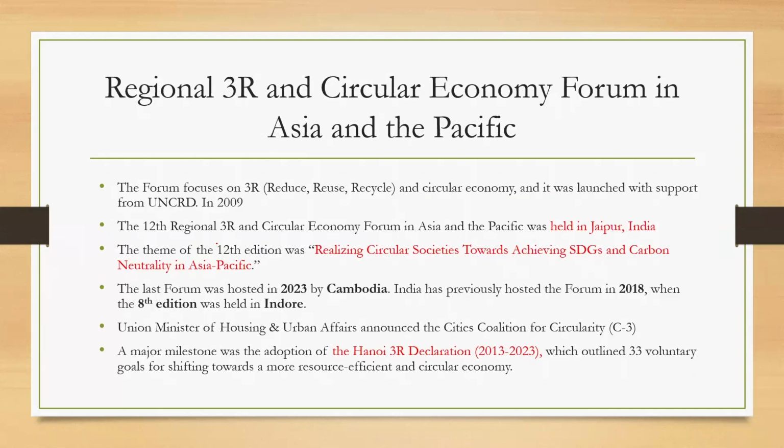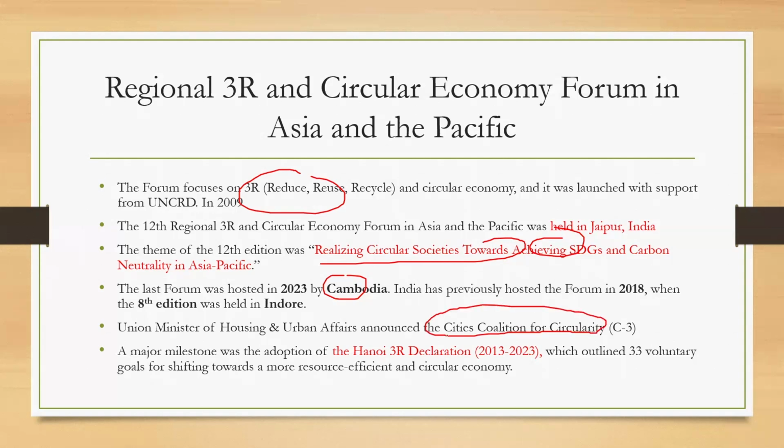Okay. So the theme I have given here: realizing circular society towards achieving SDGs. Okay, the last was held in Cambodia. So not every summit has happened in India. Last was held in Cambodia. And basically it is focusing on this 3R. And in this, the Urban Ministry has announced Cities Coalition for Circularity. Remember, the Urban Ministry has also announced Cities Coalition for Circularity, which you just now saw.